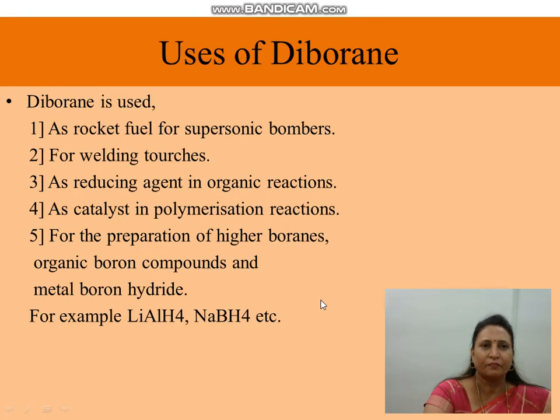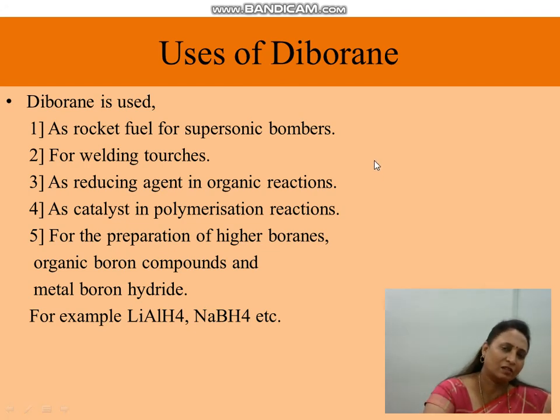Now let's see the uses of diborane. Diborane is used as a fuel for rockets. It is also used for welding purposes. It is used as a reducing agent in some organic reactions. It also acts as a catalyst in some polymerization reactions. It is also used for the preparation of higher boranes, organic boron compounds and metal borohydrides such as LiAlH4, NaBH4, etc. So these are the uses of diborane.